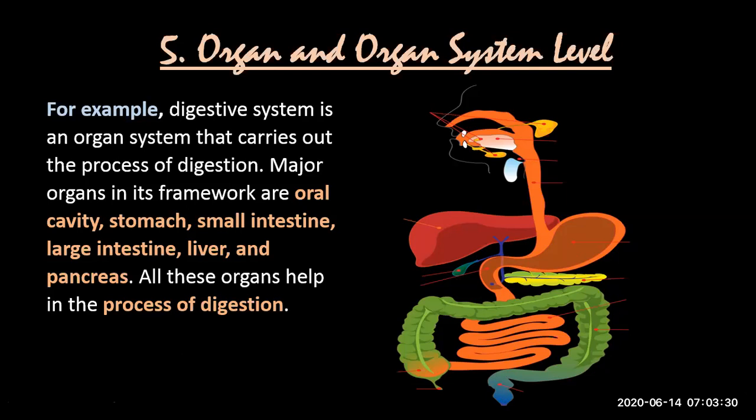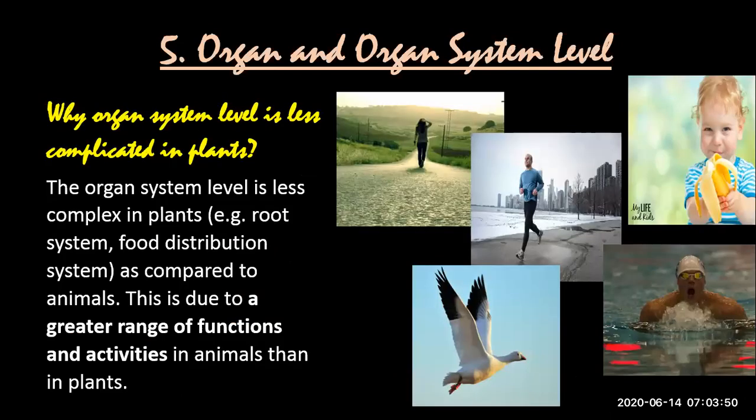This is happening at every organ system level. Every different organ in a system is performing a different function, but relevant to the overall function of the organ system, which makes it an organ system. So this is all about the organ and organ system level, but there is only one point which is left behind, and it is mentioned in your book. The last two lines of this topic and on the next page create a question.